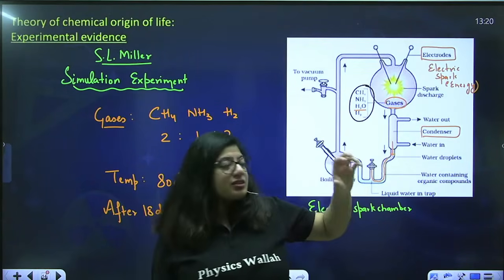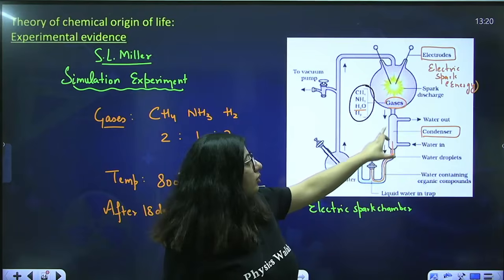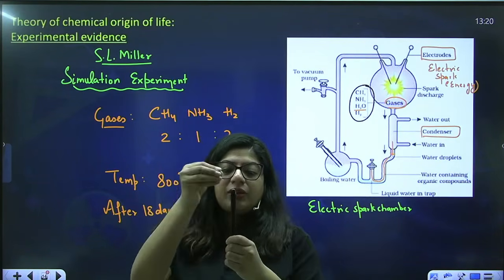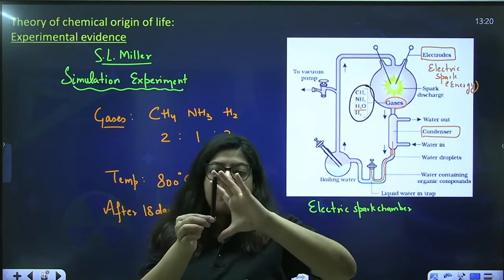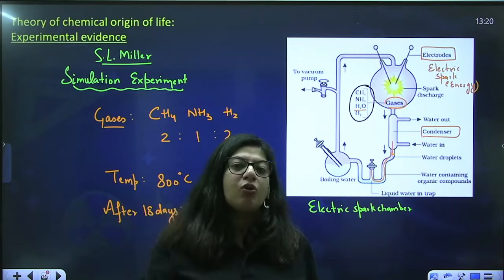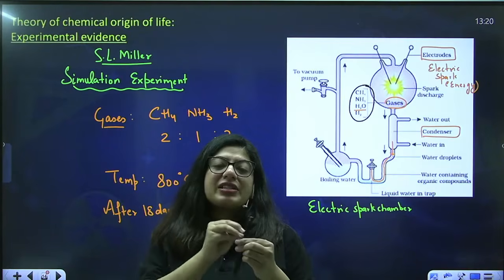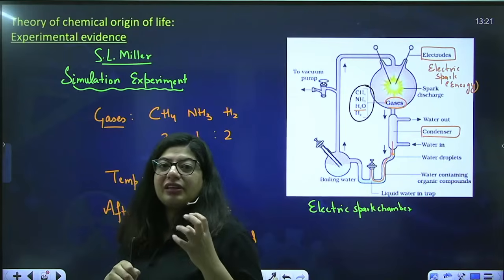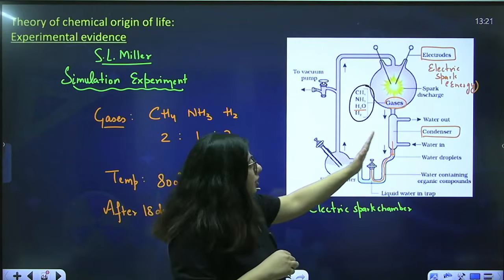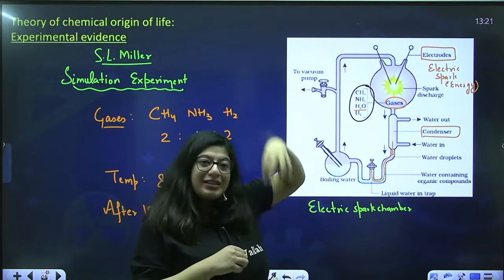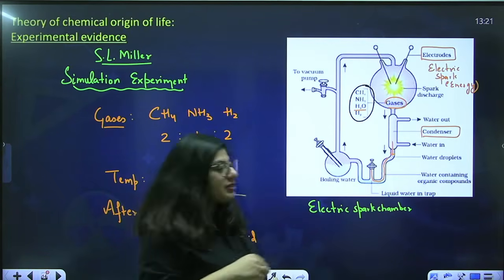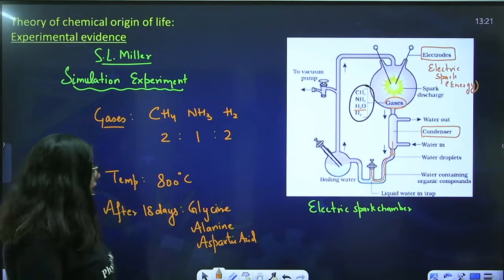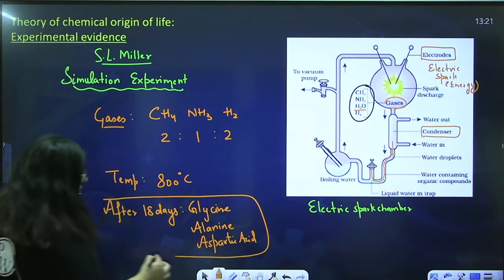The work of a condenser is to give cold water and take the hot water out. For example, if this is a pipe, in this pipe there are gaseous elements, and the pipe is completely sealed. I put this pipe in cold water. Whatsoever is present inside this pipe will also get cold, right? So just like that, they pass the water around this tube, and the contents inside the tube get condensed and turn into liquid state and are taken out from this tap. And they saw that after 18 days, these amino acids were formed.